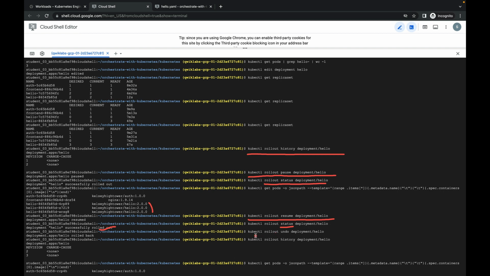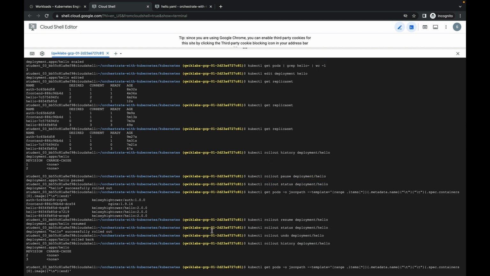So these are the commands at a high level that I am using. You can also follow the same. And here, if you want to see the rollout history, you can also check. So now let's move on to the next.